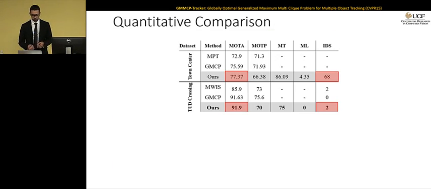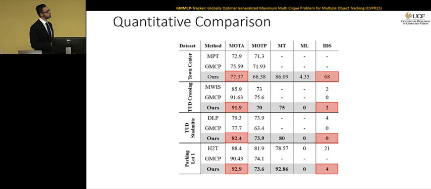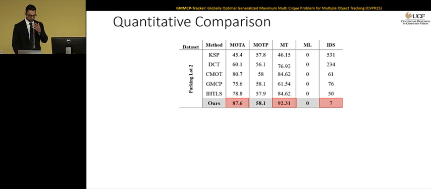Now let's have a look at the numbers. You can see that for most sequences, actually for all of them, we improve MOTA, and for most sequences we reduce the number of ID switches. Sometimes the number of ID switches of GMCP is slightly lower than ours, while we improve other metrics, and our method is still faster than GMCP.